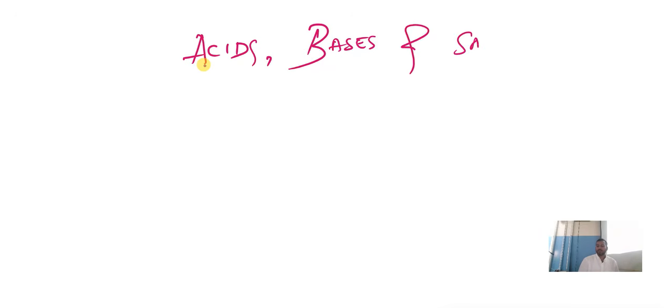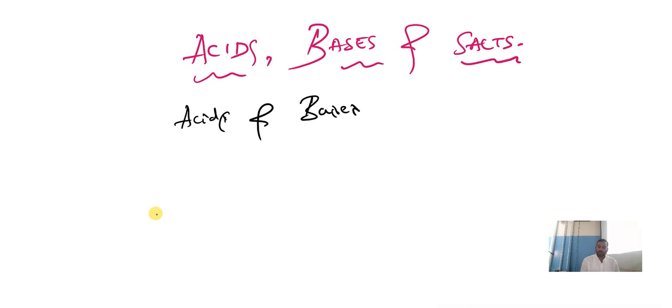Acids, bases and salts. Let me have a recap on this chapter. Children, in this chapter, you should know the difference between acids and bases. So what are acids and what are bases?